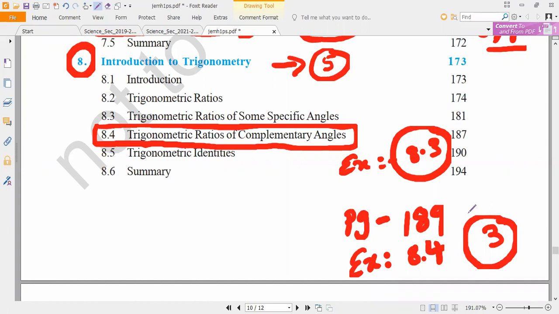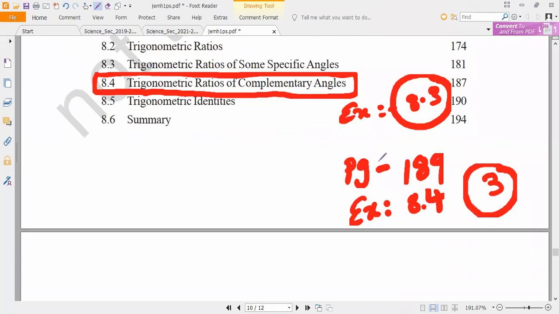Trigonometric ratios of complementary angles. Is it okay? Yes or no? Page number 189, Exercise 3, fully deleted. Exercise 8.3 is fully deleted. And 8.4, page number 193.